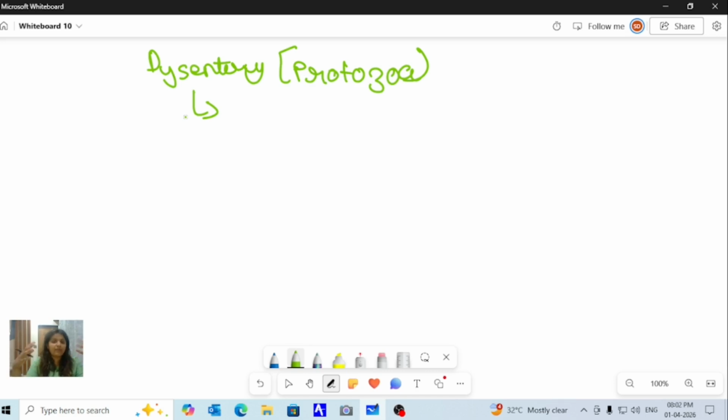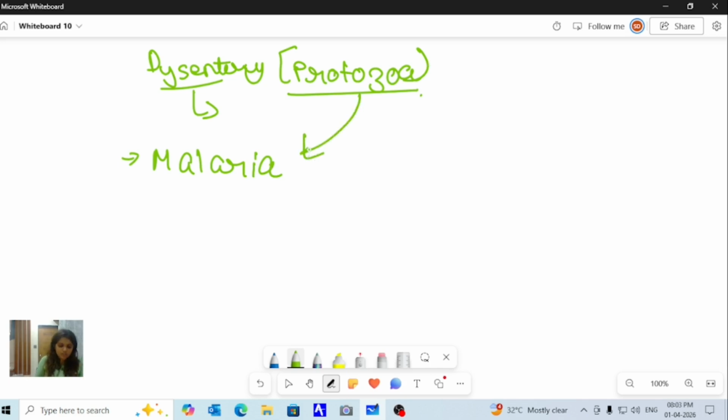What will happen? In the stool which you are passing, blood will also come, and along with it you will have mucus in your stool. So that basically happens in dysentery. This is one of the diseases caused by protozoa. Another disease caused by protozoa is malaria. It is caused by a mosquito bite and it can lead to high fever.